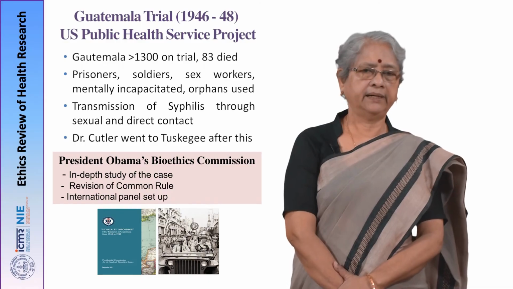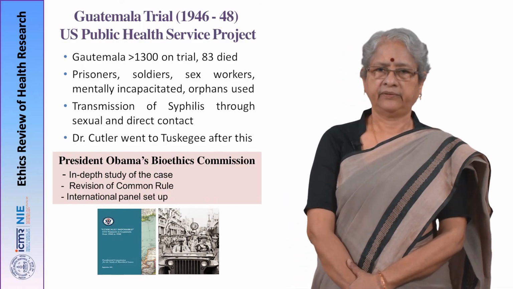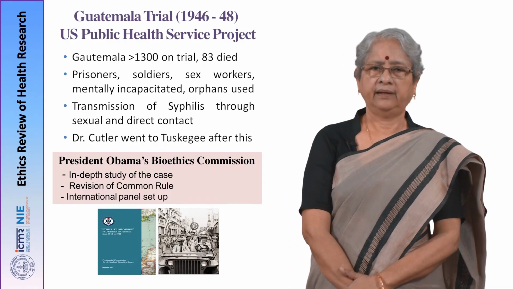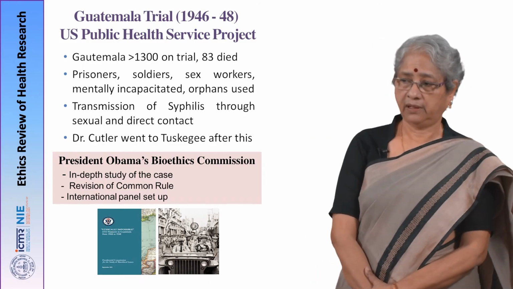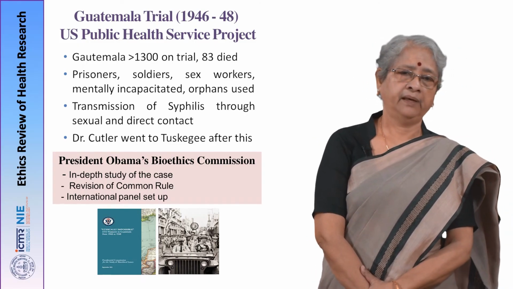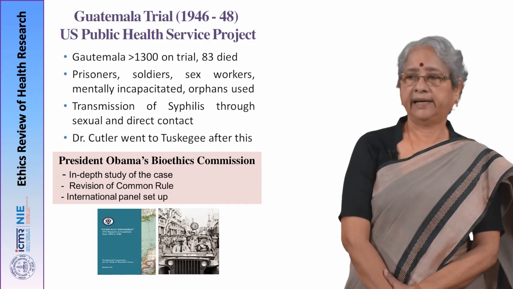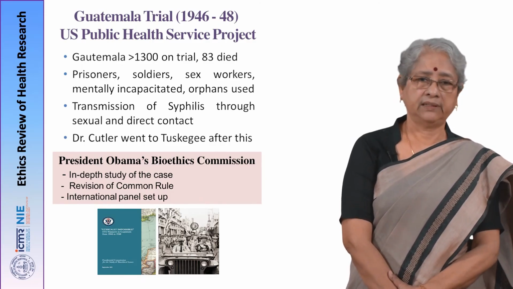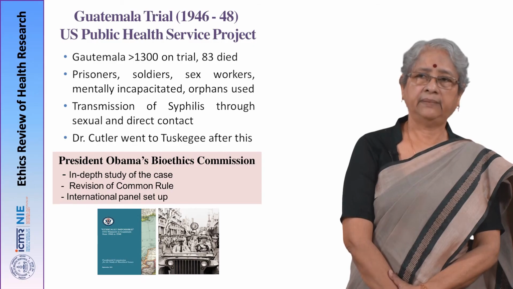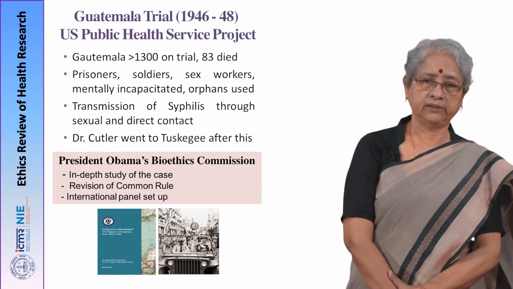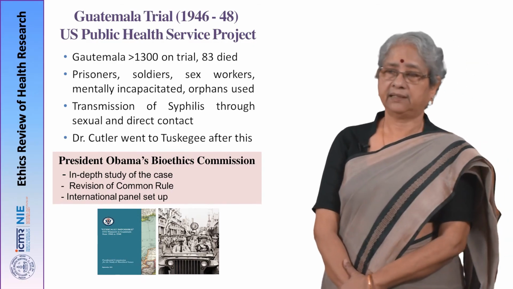More than 1300 people were actually tried for this trial, and the main thing was how to transmit syphilis through sexual or direct contact. No treatment was given, and this gentleman, after these 2 years of study, went to the Tuskegee study.